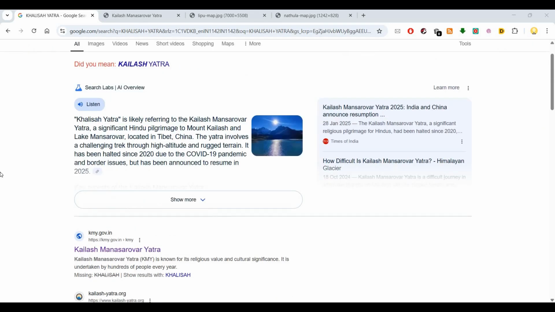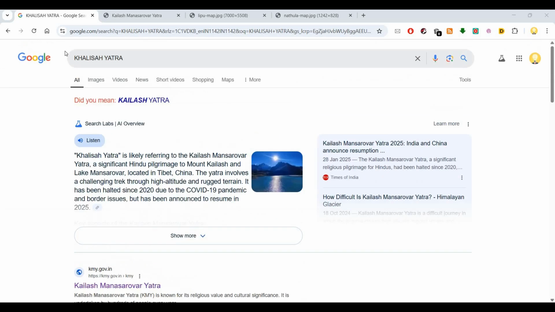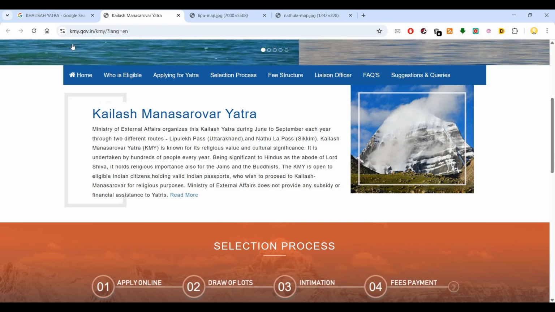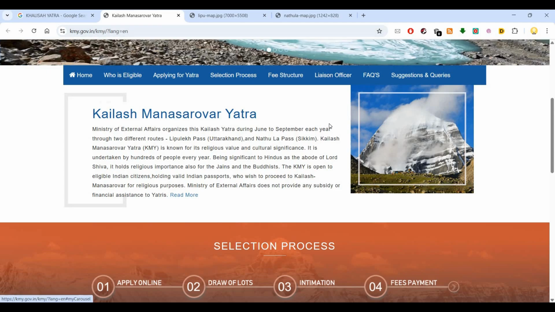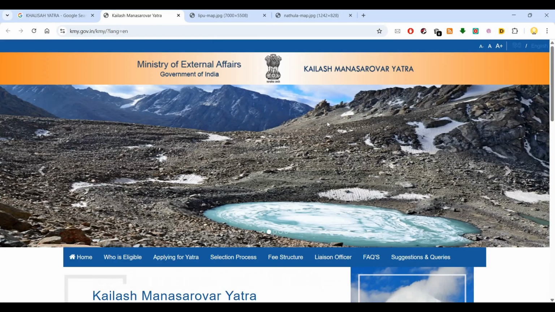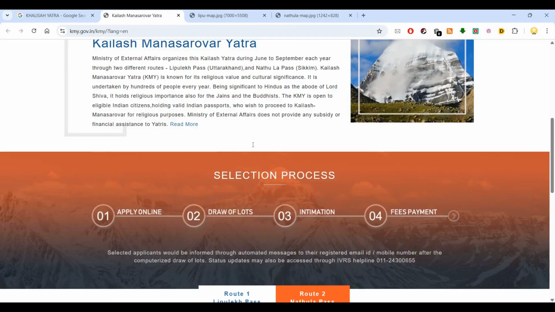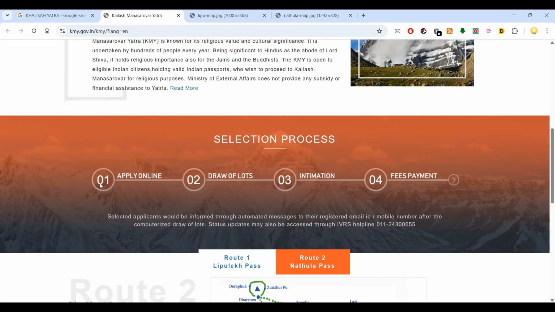I have personally not been on this yatra, but I would like to. That is where I was exploring the various steps and procedures for taking this yatra. For this, you need to come to this website, kmy.gov.in, which refers to Kailash Mansarovar Yatra.gov.in. Here you can see the selection process for this yatra.